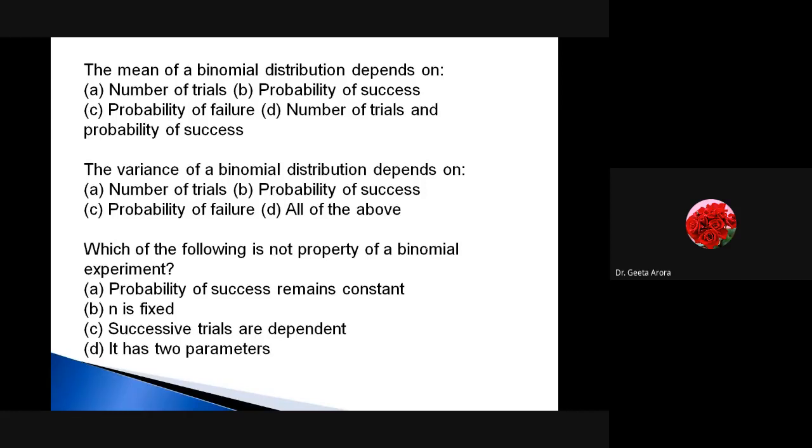Here you have to consider the formula. What is the formula for the mean? You have to concentrate upon that, and from that you will come to know that the mean depends upon which two things.